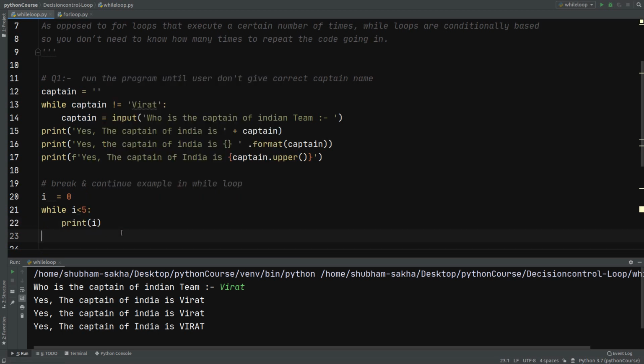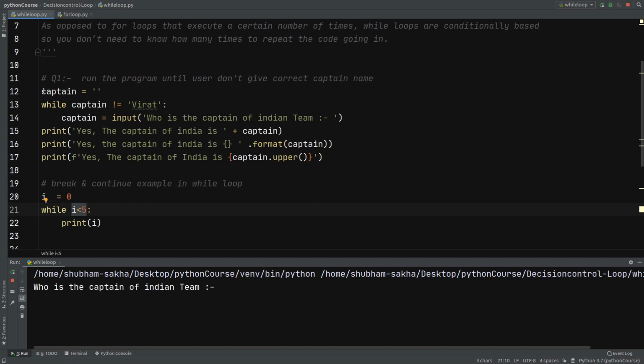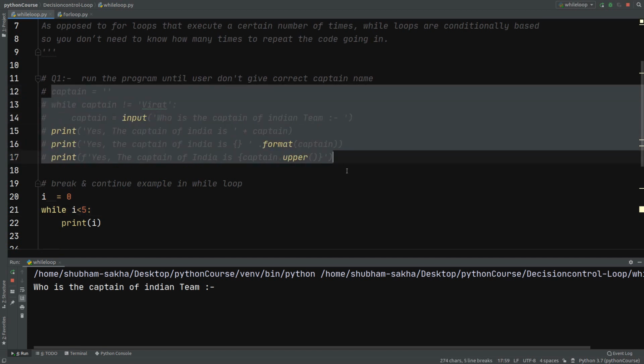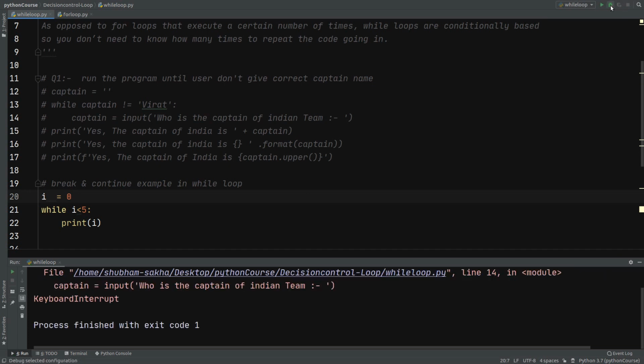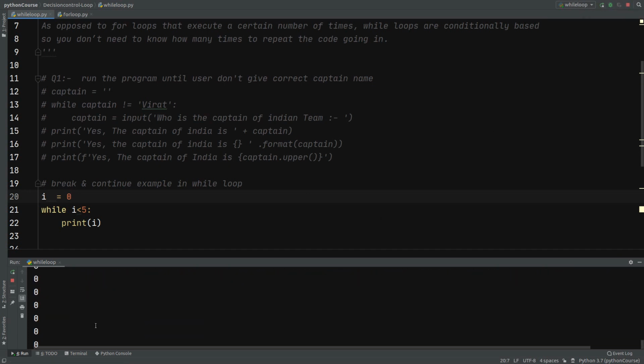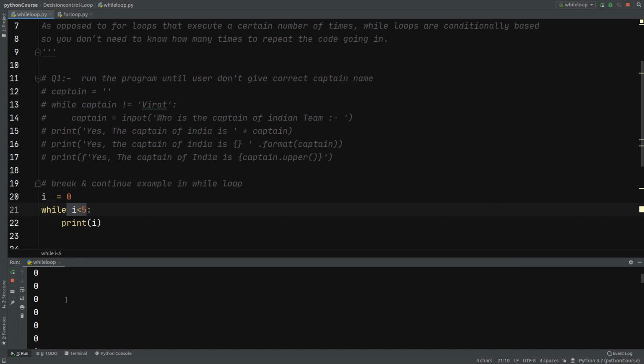If I just run this program, this is going to be an infinite loop. What does that mean? That this condition is never going to be false, because i is 0 and it will check 0 is less than 5, it is true, it will print. Again it will check 0 less than 5, yes. So let me put this in a comment, and now if I run it, as you can see, this 0 will keep on printing continuously, because this while condition is never going to be false. Our program has come into an infinite loop, so we have to interrupt it.